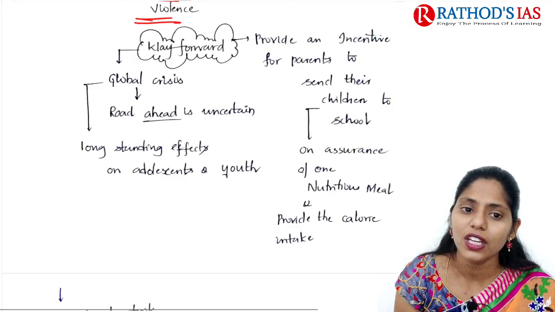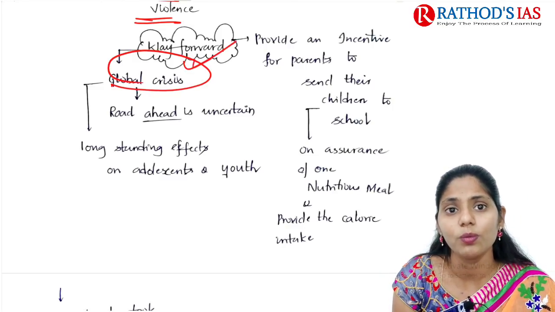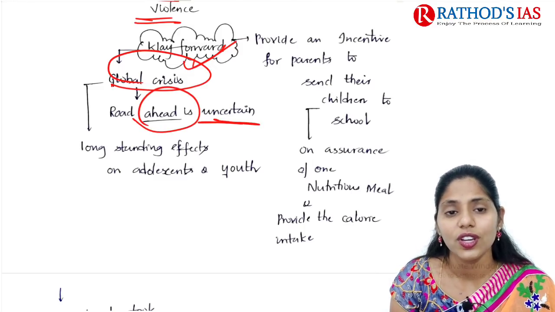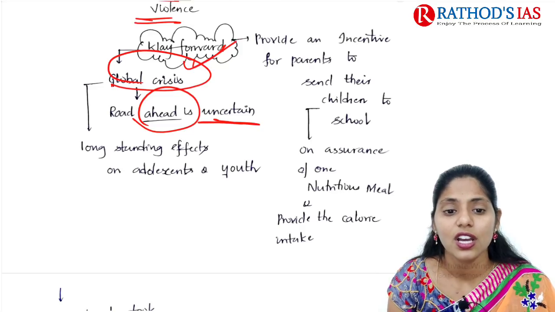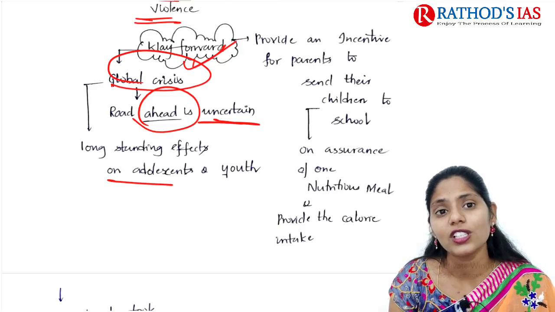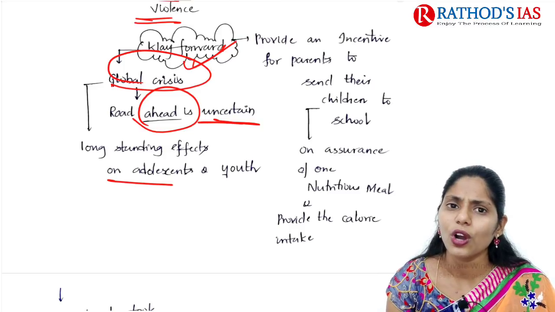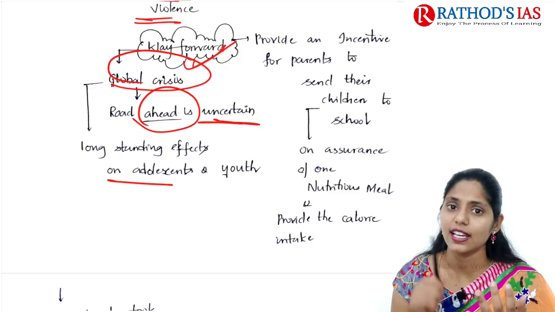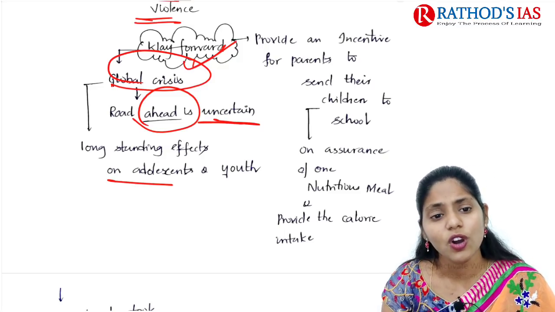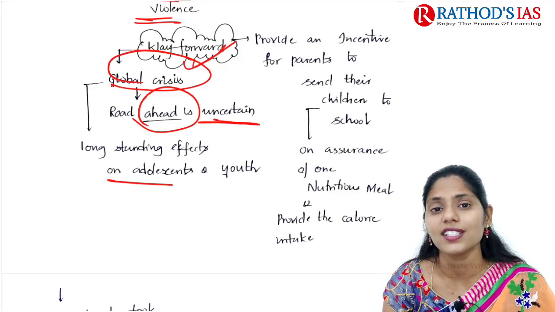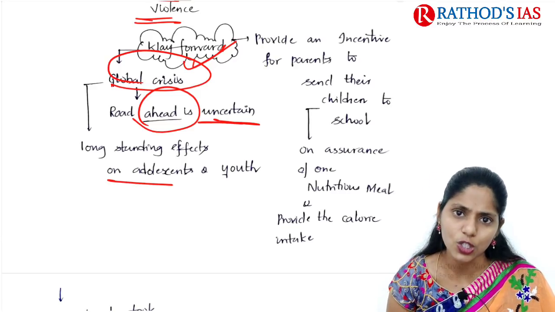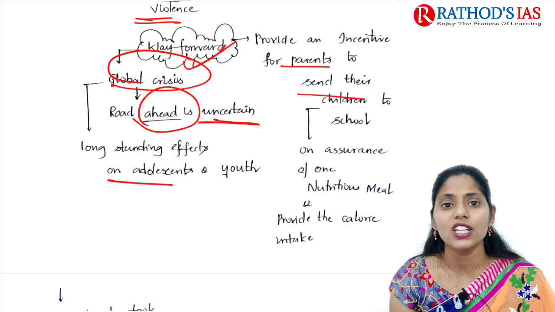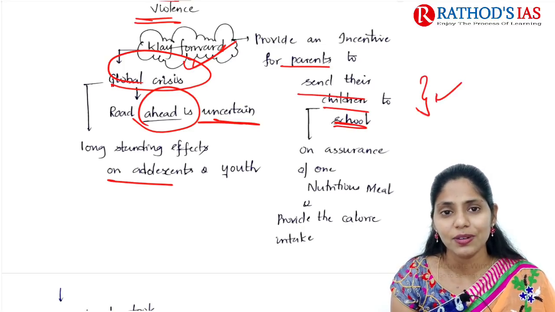First, we are facing a global crisis, so the road ahead is uncertain now. Long-standing efforts need to be taken. Because of this global pandemic, we are seeing a health crisis and an education problem, and we are now experiencing long-standing effects on adolescents and youth. Next, we need to provide an incentive for parents to send their children to school. So why will children be sent to school?